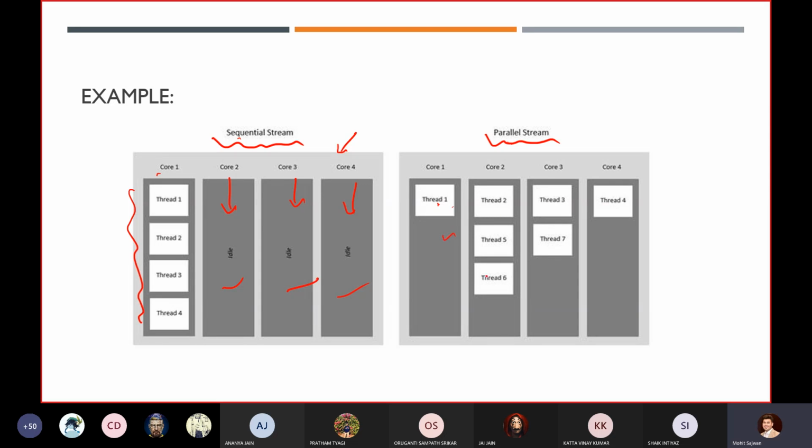Okay, so this is just an advantage of your parallel stream. Now you can utilize it. See, if I write this down, suppose it takes 1, 2, 3, and 4 seconds, so it will take the entire 4 seconds. Now in 3 seconds we are able to process 7 threads, but here we are able to process only 4 threads. So this is the advantage, and this is the power of our parallel program.